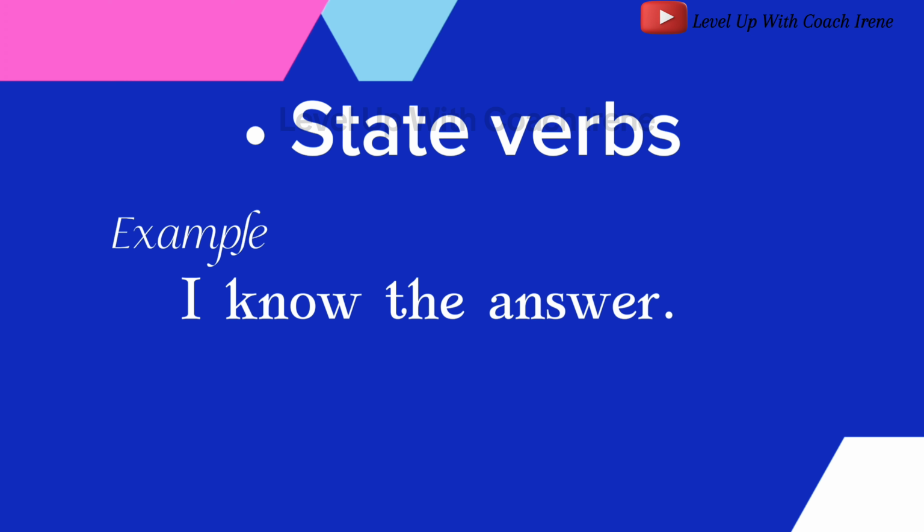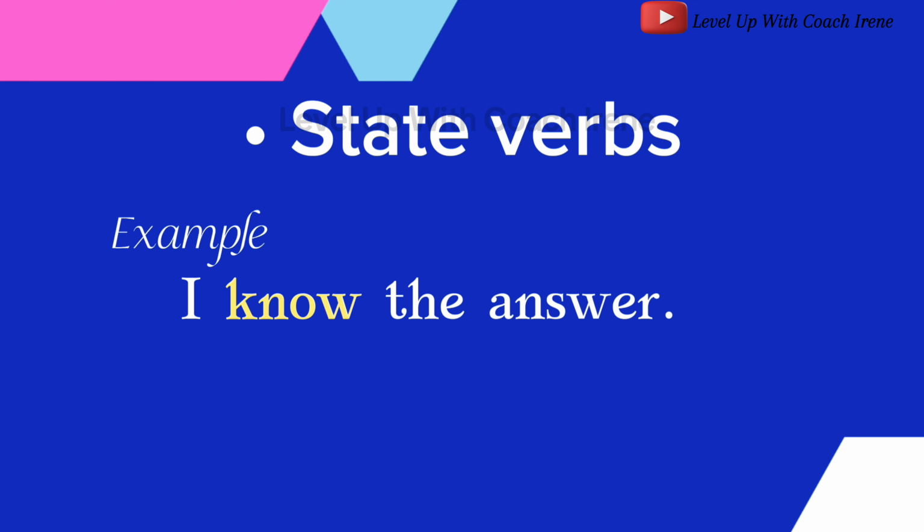Let us look at the initial example again. I know the answer. The verb know describes a state of understanding or knowledge. It refers to a mental condition that doesn't involve any physical action or process happening at a specific time.